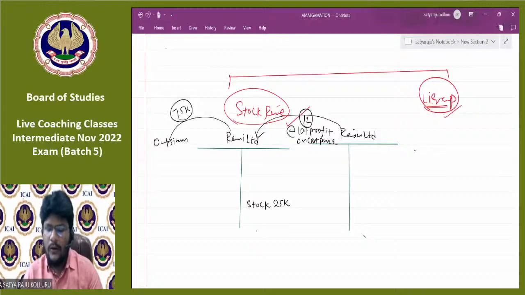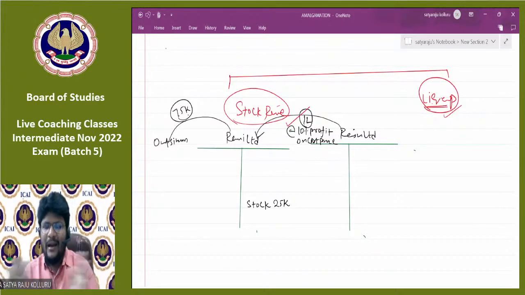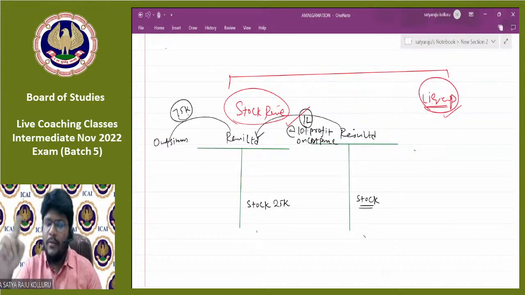Now, Razu Limited and Rani Limited are in the process of amalgamation. Razu Limited is ready to take over Rani Limited. Now, the stock of Rani Limited is ultimately taken over by whom? Razu Limited. Razu Limited has its own closing stock.